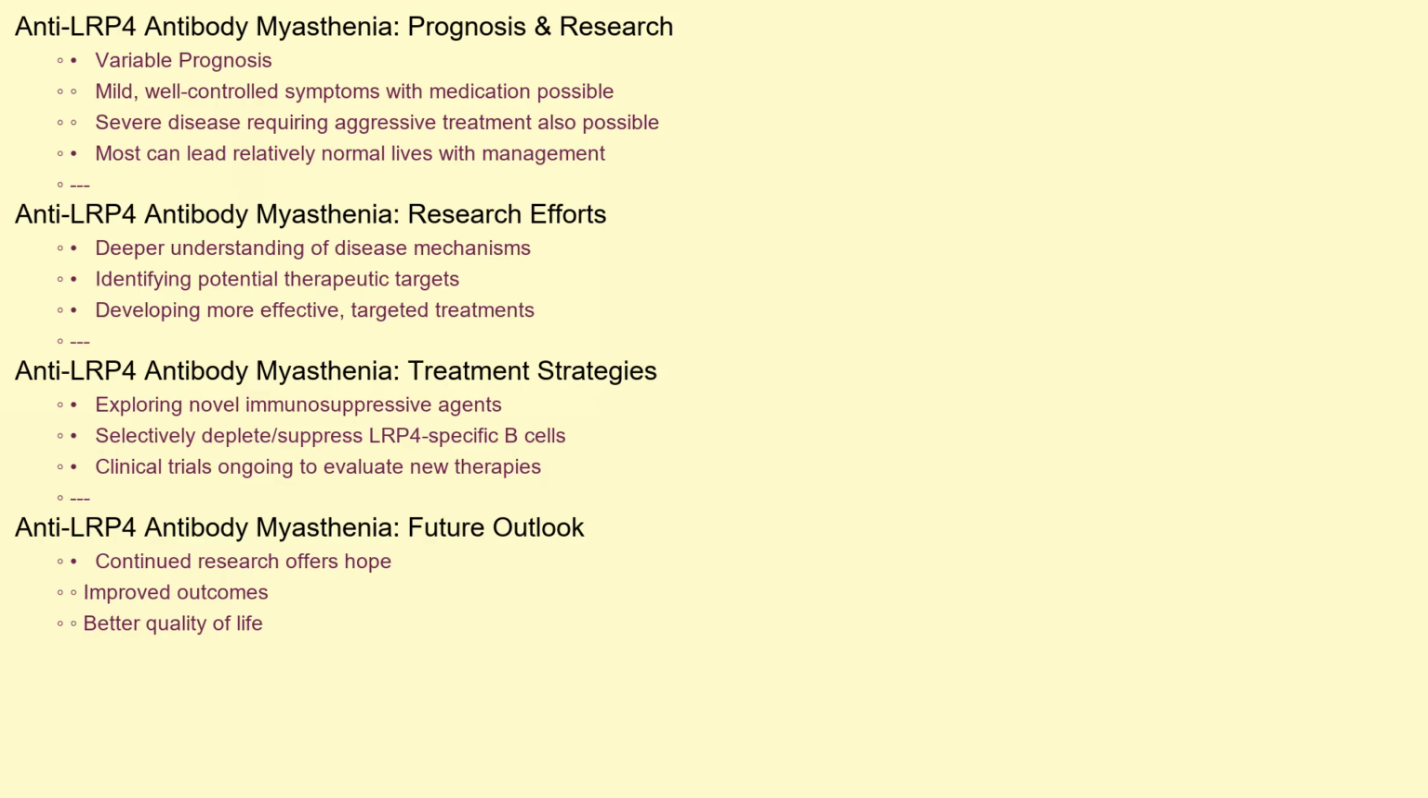Recent research efforts are focused on gaining a deeper understanding of the disease mechanisms, identifying potential therapeutic targets, and developing more effective and targeted treatments. This includes exploring novel immunosuppressive agents and strategies to selectively deplete or suppress LRP4-specific B cells. Clinical trials are ongoing to evaluate the safety and efficacy of new therapies. Continued research offers hope for improved outcomes and a better quality of life for those living with anti-LRP4 antibody myasthenia.